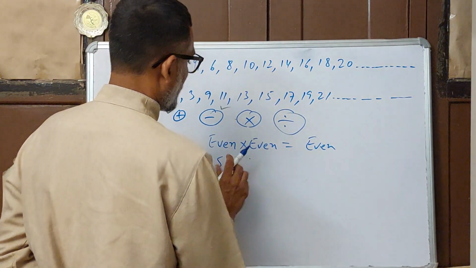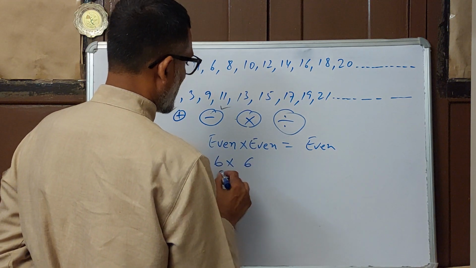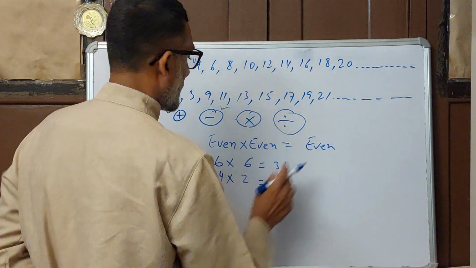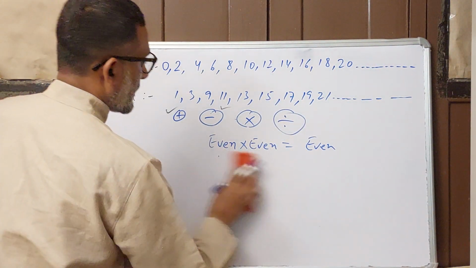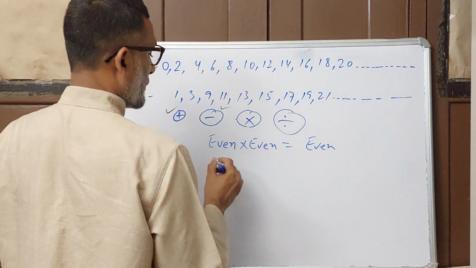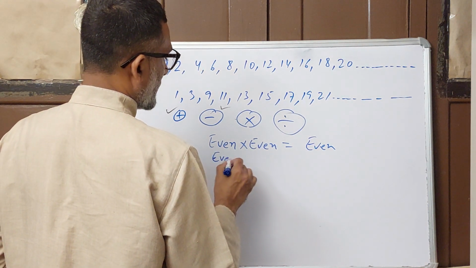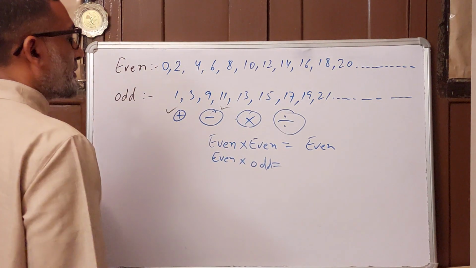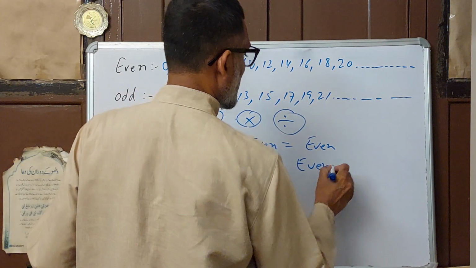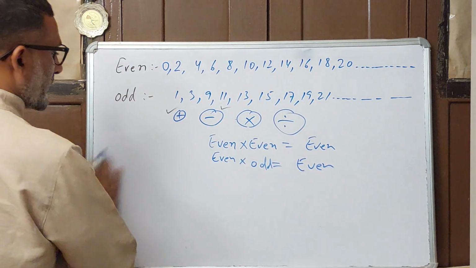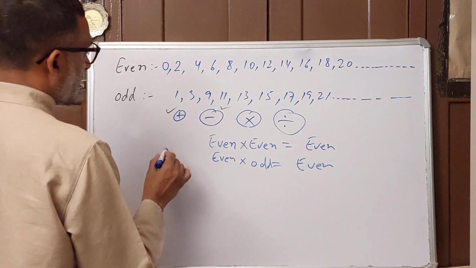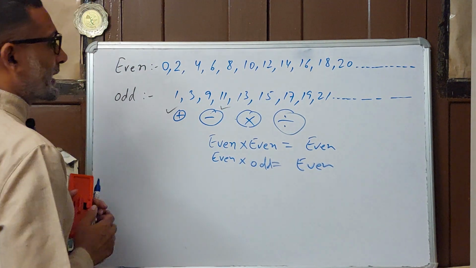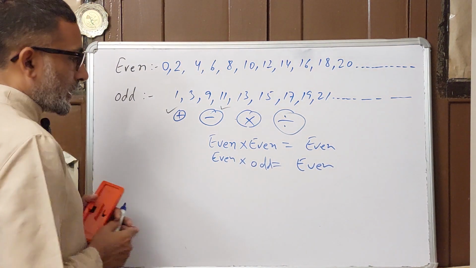And when you multiply even by odd, it will always be even, because when you add an odd number an even number of times, it will always be even.